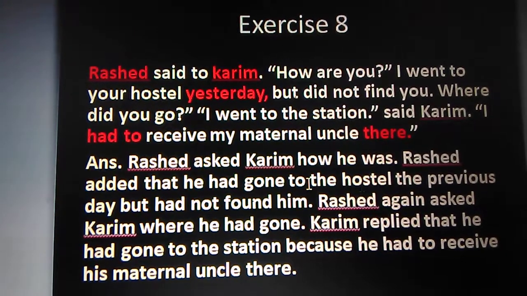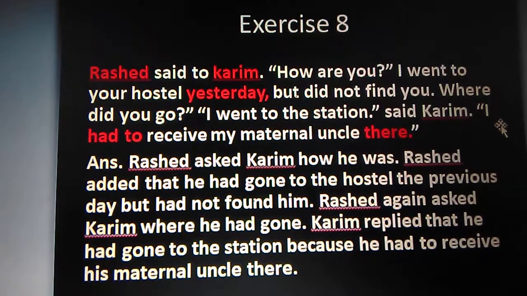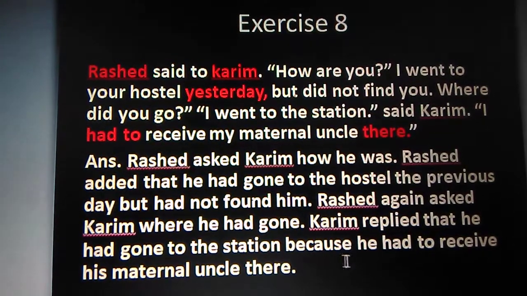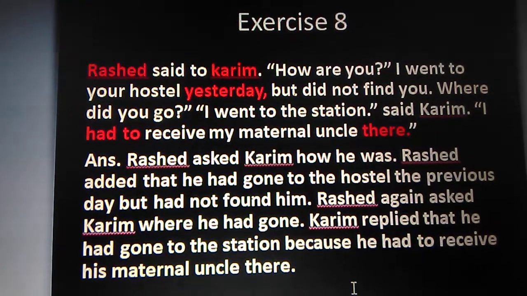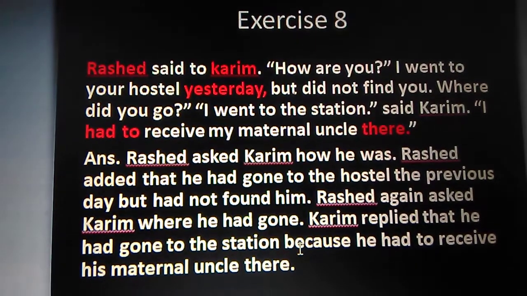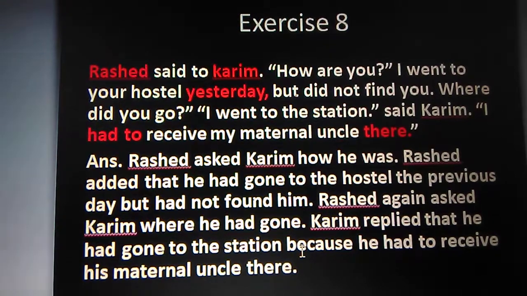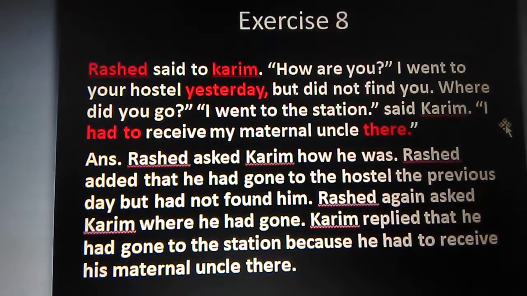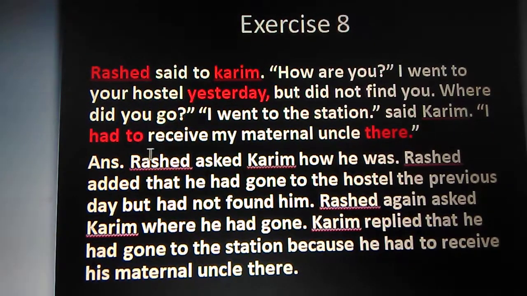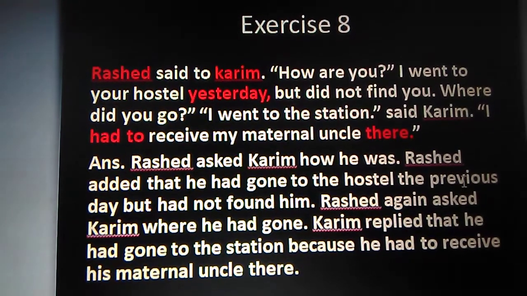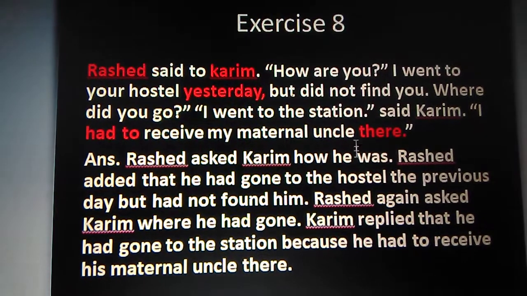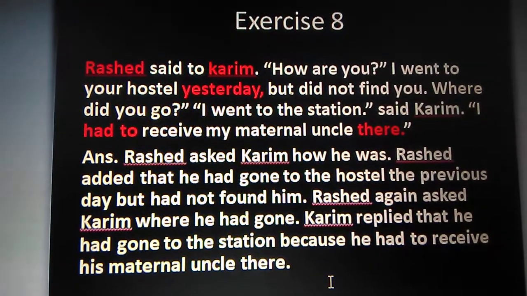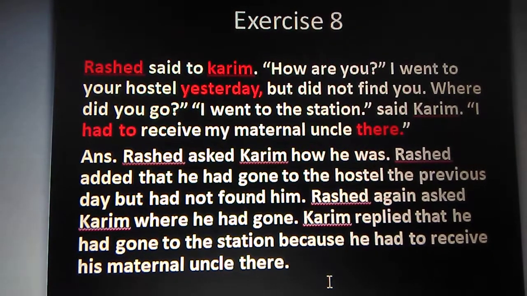"I had to receive my maternal uncle there." It is also told by Karim. Karim replied that he had gone to the station because he had to receive his maternal uncle there. If you don't write "because" here, no problem. You can write "He also added that", or "he also told that". In that way, you can. He had to receive his maternal uncle there. If we get the word "here", we will change it to "there". But if we get "there", no need to change it in case of indirect speech.